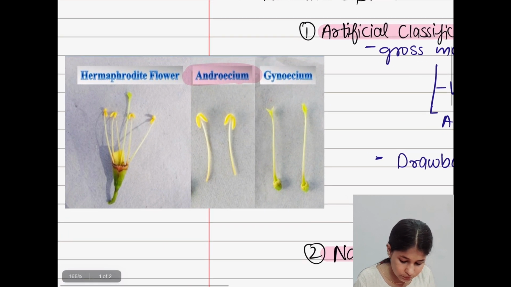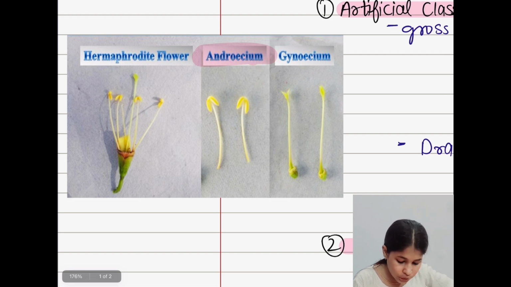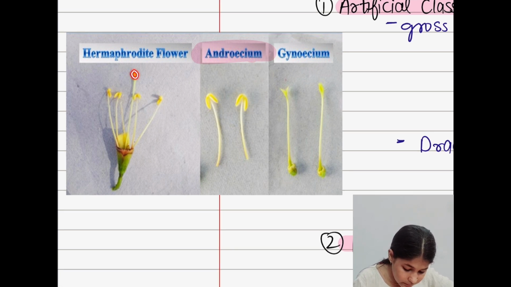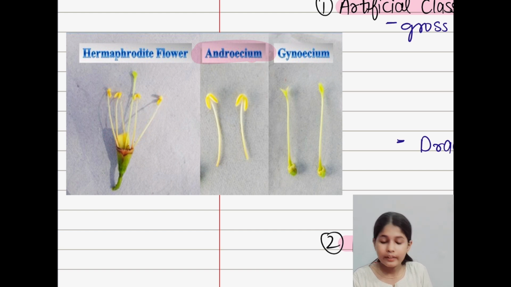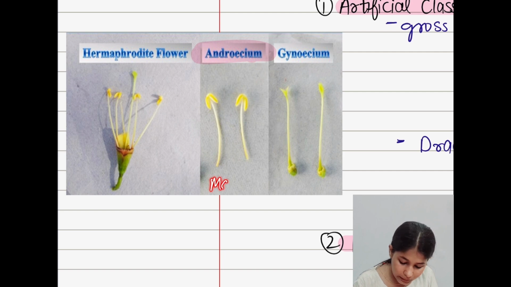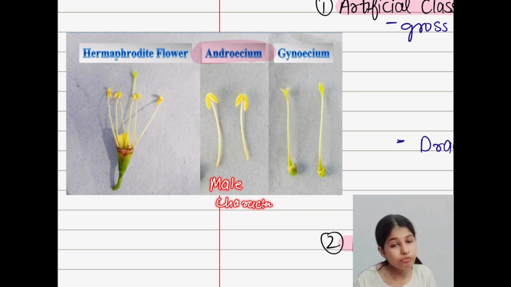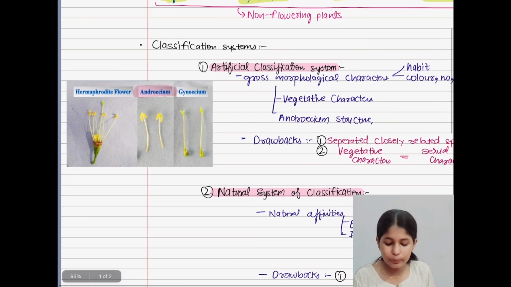It has two structures. If you can see, it has two structures. First is the female part, if you can remember. So these male parts, which are known as androecium or anther or stamen, okay, the male characters of flowers are known as androecium characters.